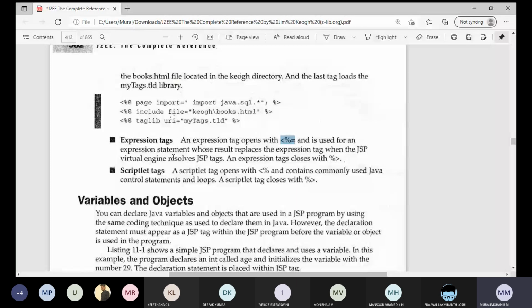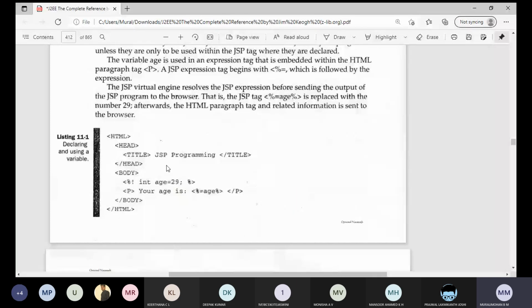Okay, so variables: how to declare a variable? For declaration, we should use the declaration tag.